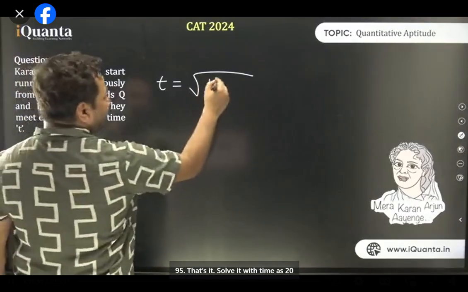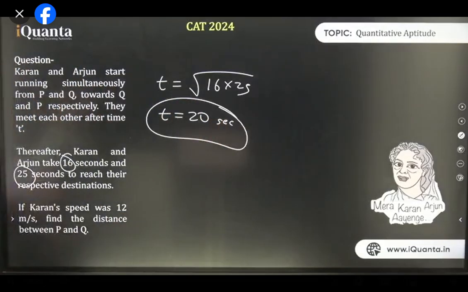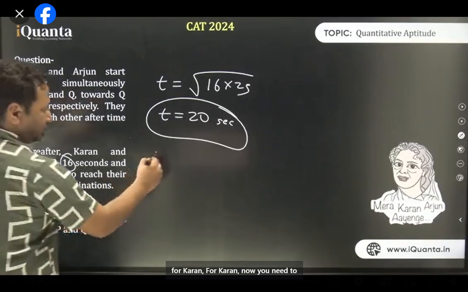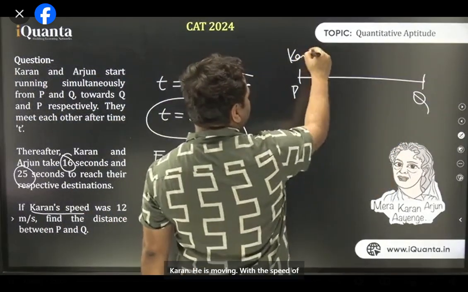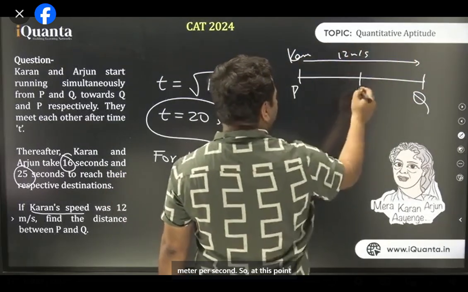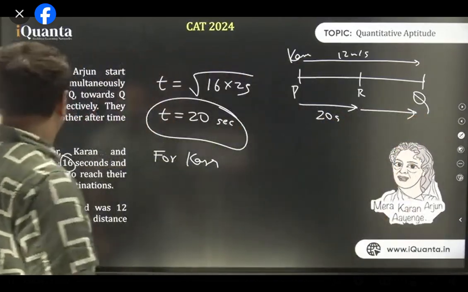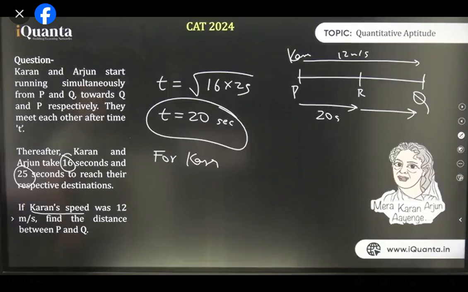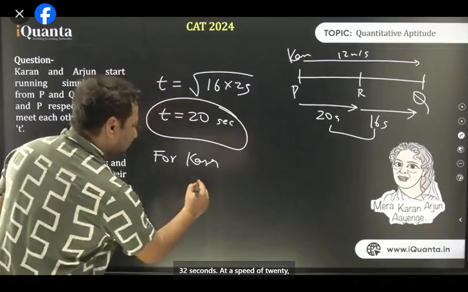Product of 16 and 25. That's it. Solve it, with time as 20 seconds. We want to find the distance between P and Q. So this time was 20 seconds. Now for Karan, you need to understand how P and Q look like. This is P and this is Q. Let's say this guy is Karan. He is moving with a speed of 12 meters per second. So at this point where they met, Karan took 20 seconds, and after that, he took 16 seconds. So overall, Karan took 20 plus 16, 36 seconds at a speed of 12.